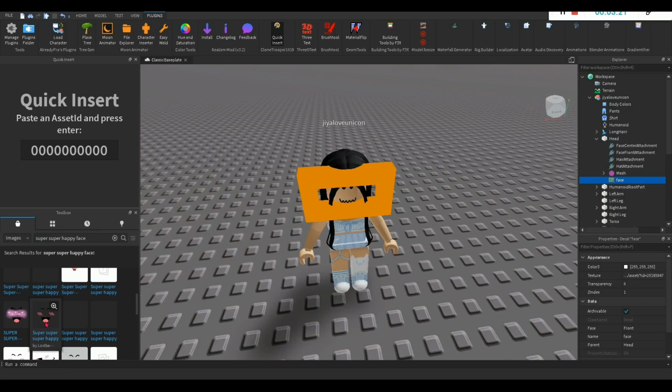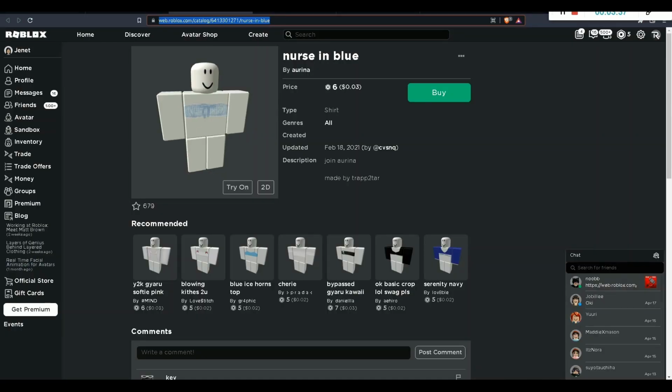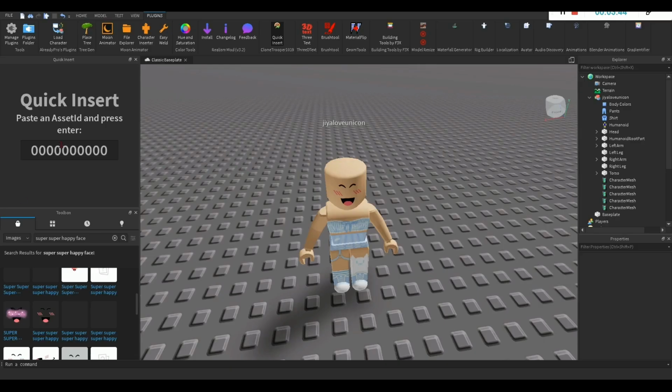Okay, there. Now right click on the image and select copy asset ID. Then click the face, go to properties, texture, and paste that ID which you copied. Now to change your hair, select your old hair first, and then in your browser, select the hair you want. Here is mine. Copy it. Open up quick insert and paste that ID.